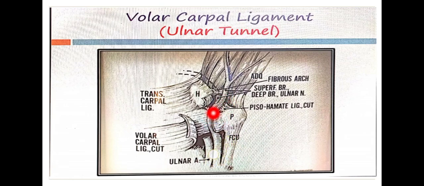After entering the hand, distal to the pisiform, it divides into two branches. One is the superficial branch. This is the superficial branch. And one more, a small one, is the deep branch. Superficial branch and deep branch of the ulnar nerve.